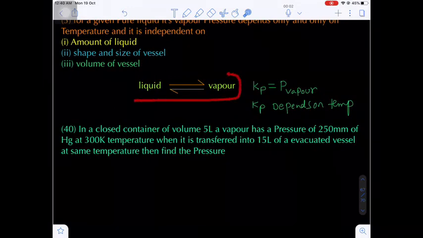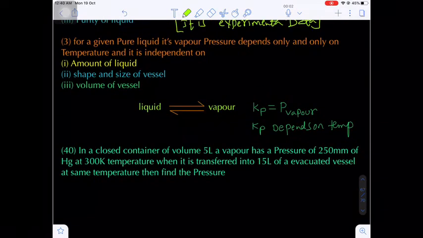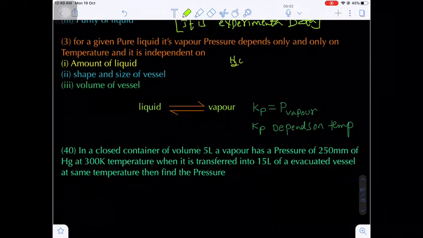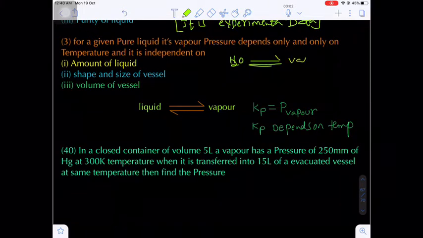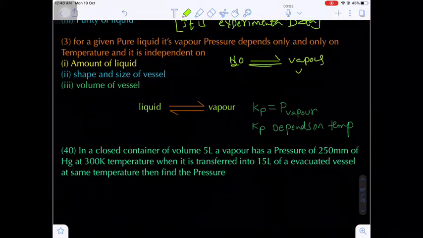Now, between liquid and vapor there is an equilibrium. Let's suppose we are considering water and vapor, that is the steam. Both exist in equilibrium. Water is in the liquid state, vapor is in the gaseous state.